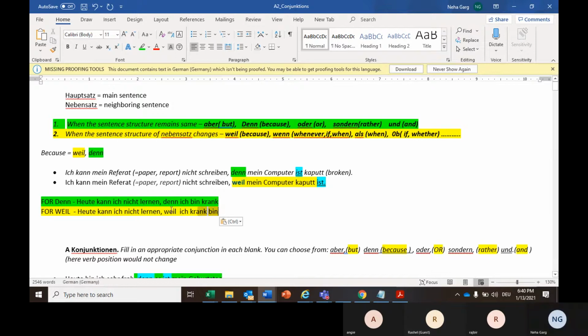Clear. Okay. Now, this example was pretty simple because we had only one verb here. But let's say you have two verbs in the sentence, then what would you be doing? You would be doing the same. The verb which you are conjugating, you will put at the end, and the rest of the sentence will remain the same. So here, let's say you have another verb,